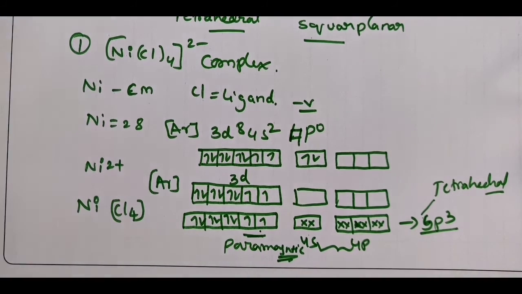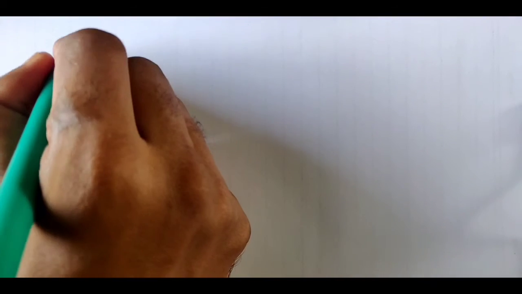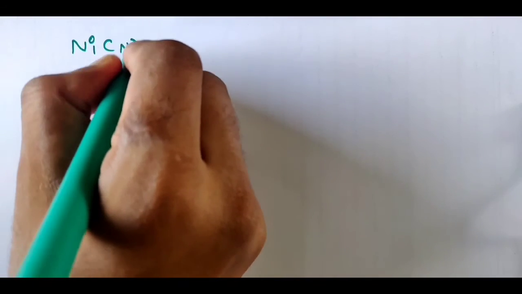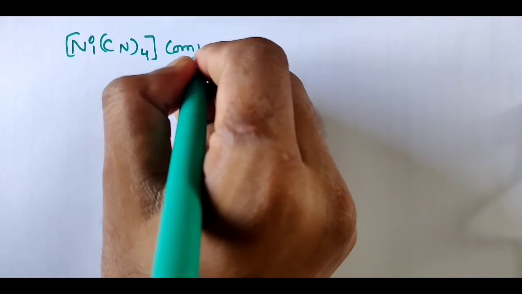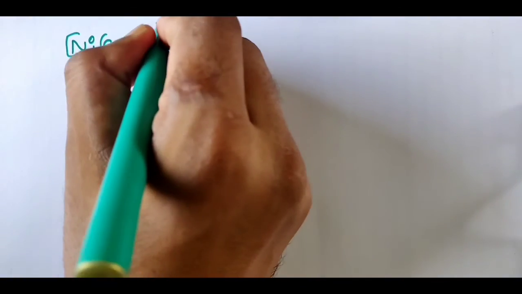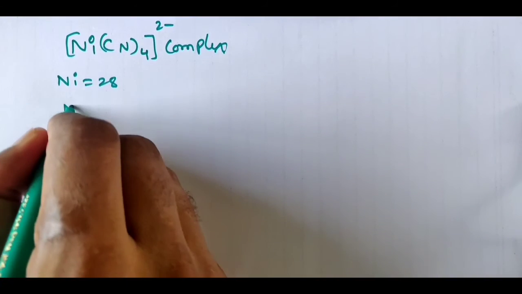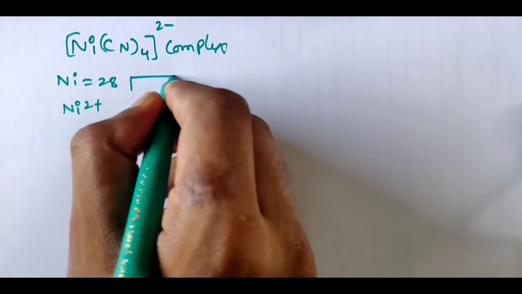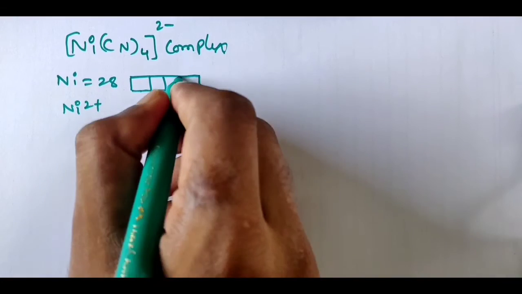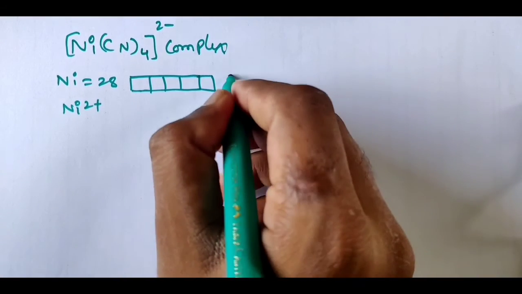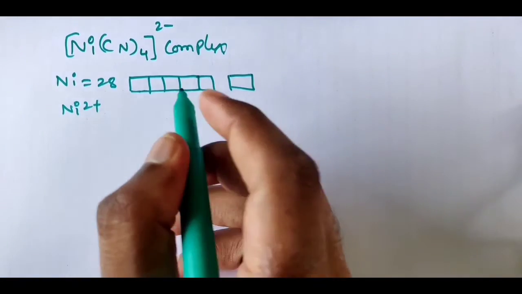Okay, for the square planar complex we will take one example. For square planar we can take the [Ni(CN)4]2- complex. Here also 2 minus, the atomic number is the same, 28, and it is having Ni2+. So do the same thing which you did in the previous example, because I have taken the same central metal atom, nickel.